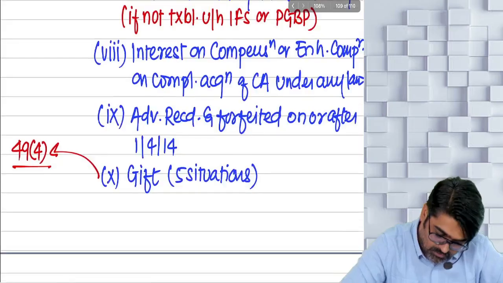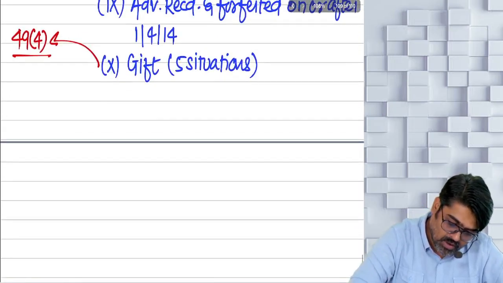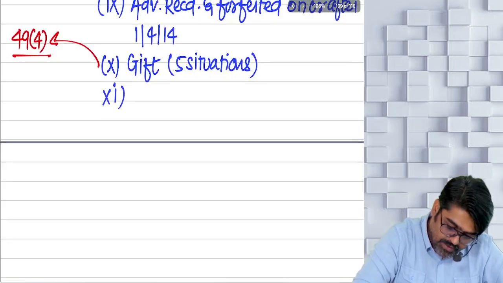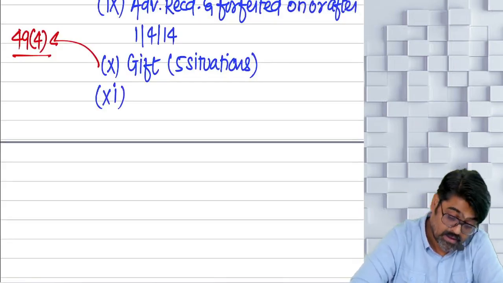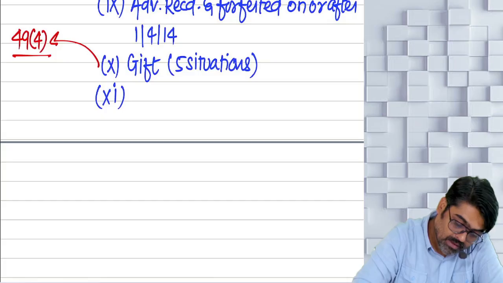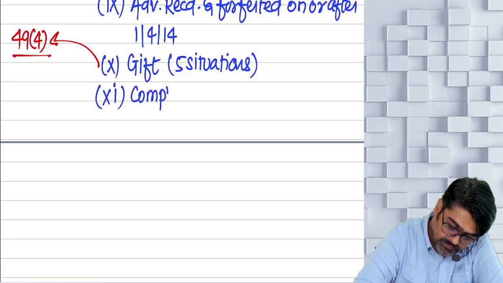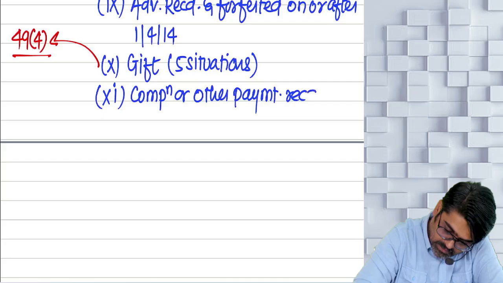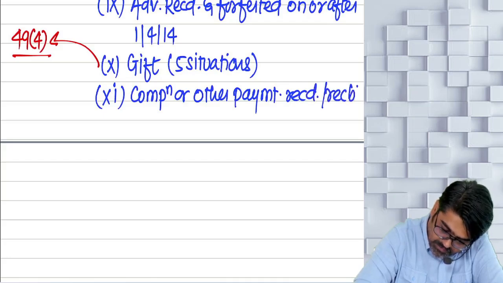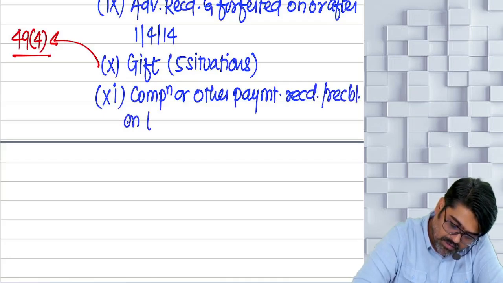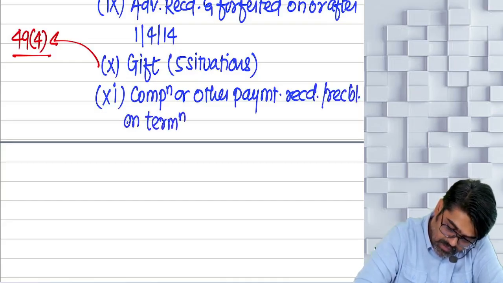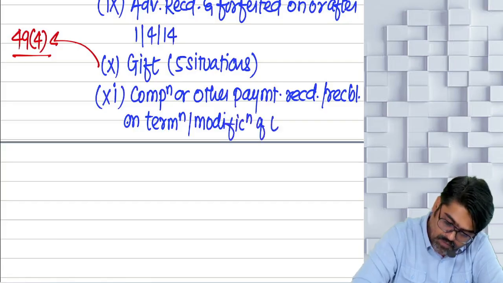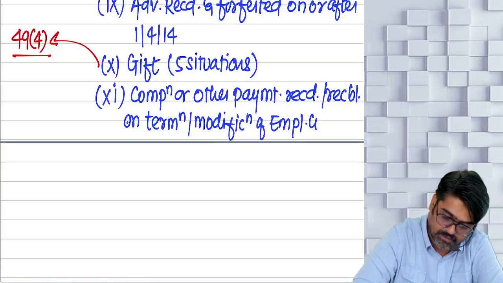Then after clause number 10, there is clause number 11. That clause says that any compensation or other payment received or receivable on termination or modification of an employment contract.